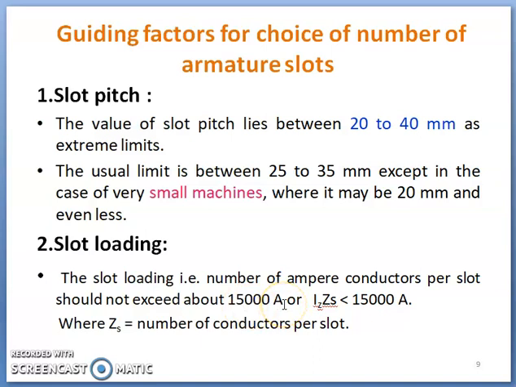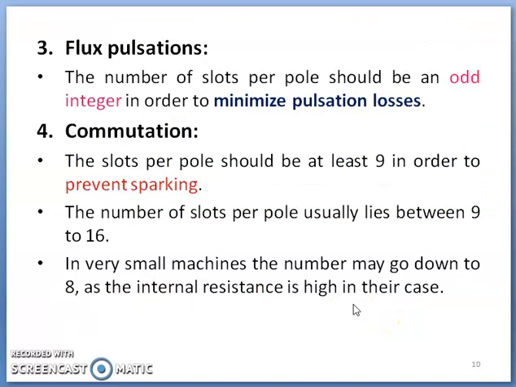Basically, this is nothing but the total electric loading. So once the number of slots is decided, if more slots are chosen, the conductors per slot Zs will be less, and this product Iz into Zs can be less than 15,000 amps.